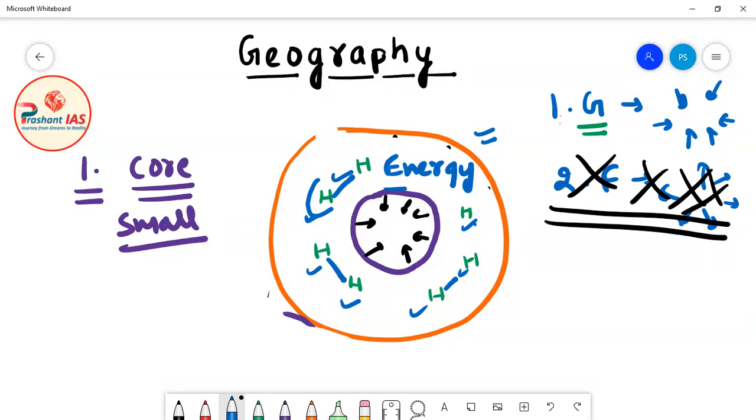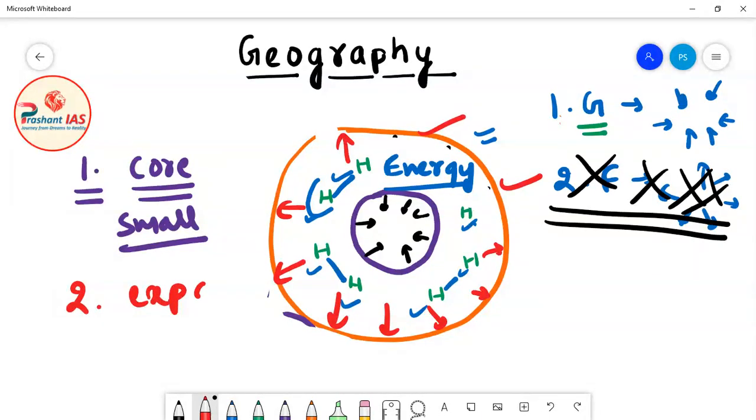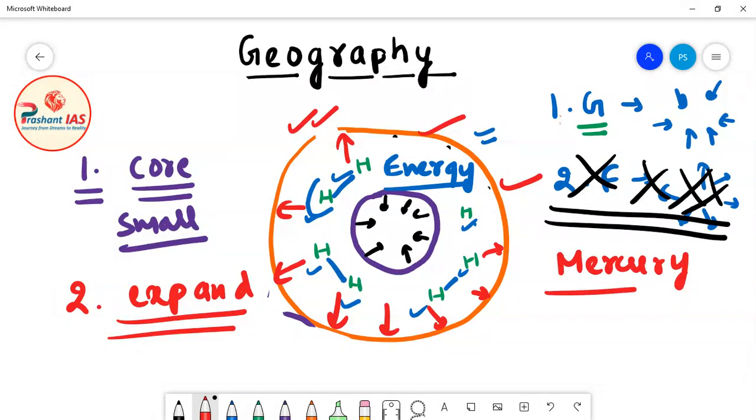And I have told you that this energy tries to push the star outward. So the second event which will happen is that the outer shell of the star will expand, and the star will become very, very big. For example, friends, when our sun reaches this stage, it will actually eat the planet Mercury. The size of the sun will become equivalent to the orbit of Mercury.